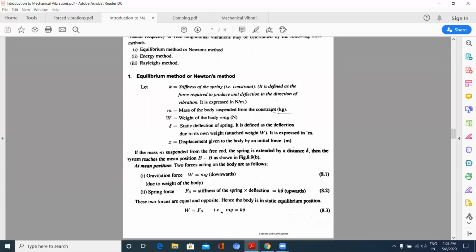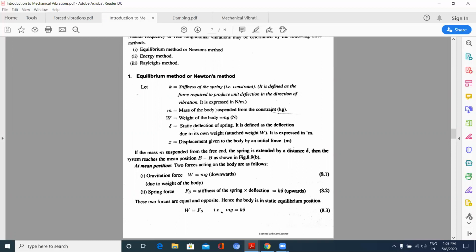Now, K is the stiffness of the spring. It is defined as the force required to produce unit deflection in the direction of the vibration, and it is given in Newton per meter. K, stiffness of the spring. It is defined as the force required to produce unit deflection in the direction of the vibration.